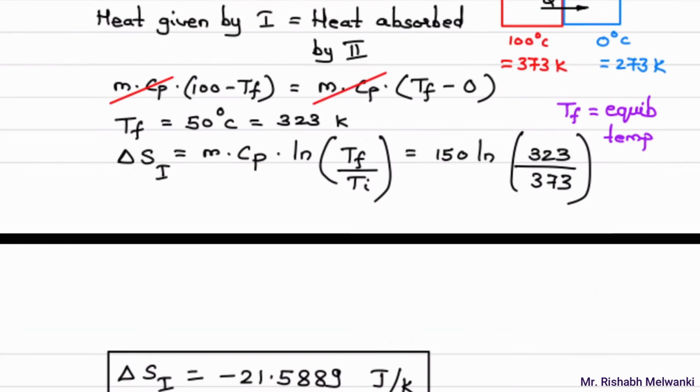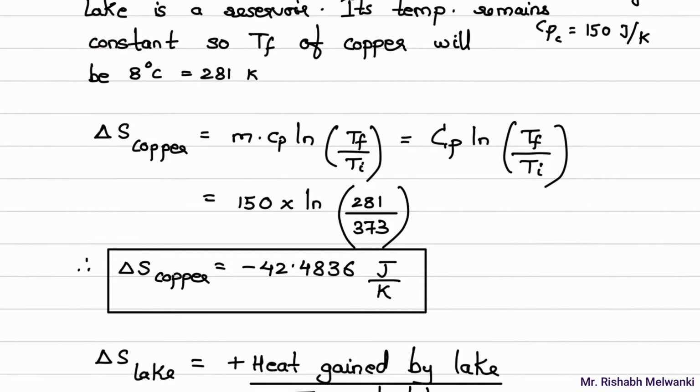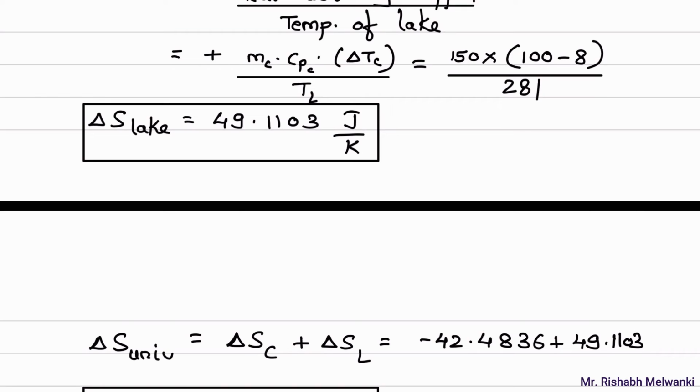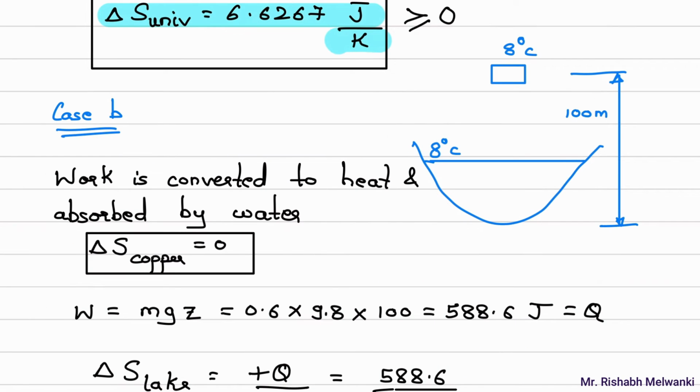I will summarize what we have seen. What were the 3 cases? We had a copper block, and for all the 3 cases A, B and C, we have to find the entropy change of the universe. The first case: a copper block of 600 gram is placed in the lake. Second case: the same copper block at 8 degrees Celsius is dropped in the lake from a height of 100 meters. We have to find delta S of universe.